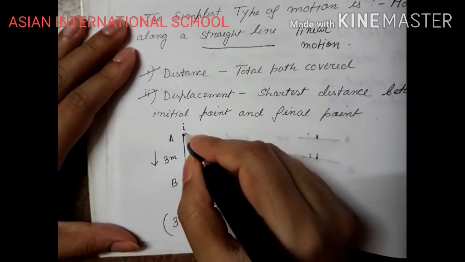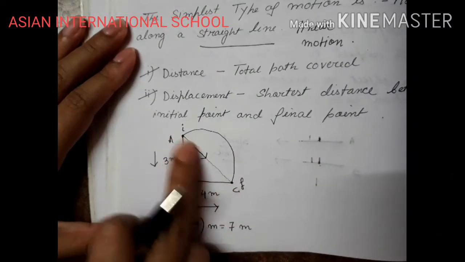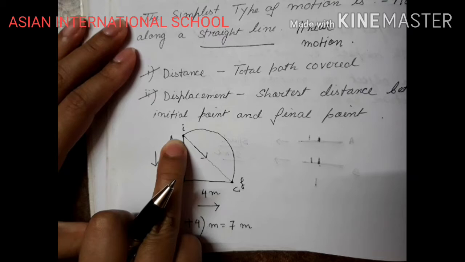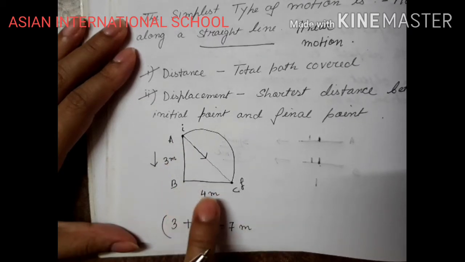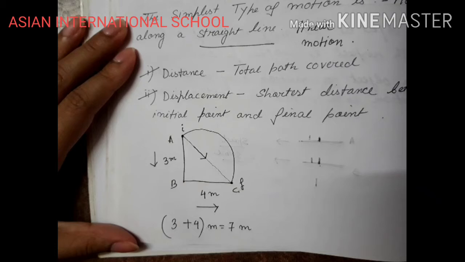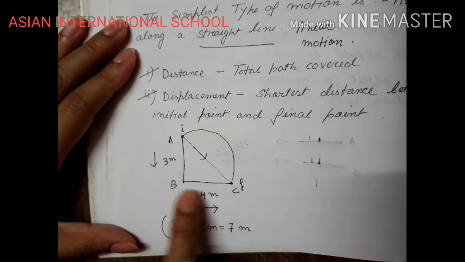The body could have moved in this way also, but the displacement will be this one, from where it was previously to where it is now. It is not depending on the path traveled by the object. It is only depending on the positions. So displacement is the shortest distance between the initial point and the final point, where distance is the total path covered by